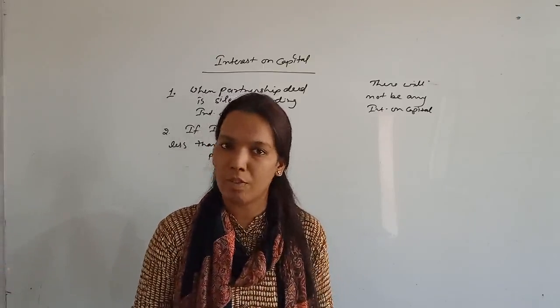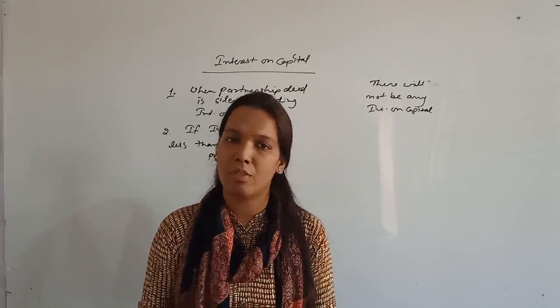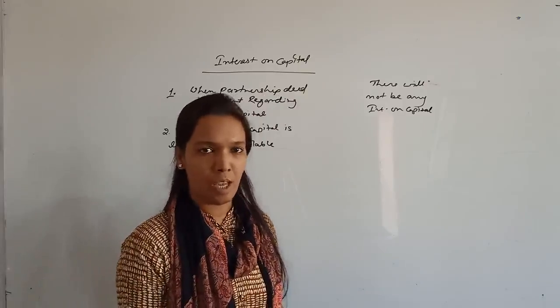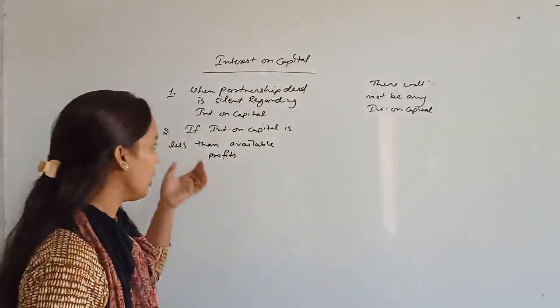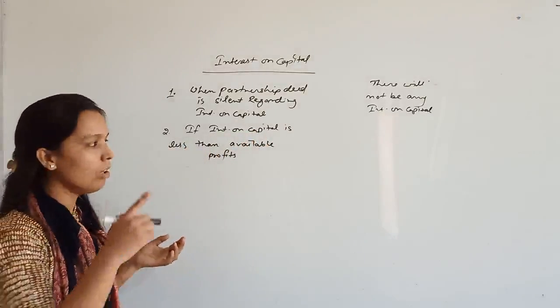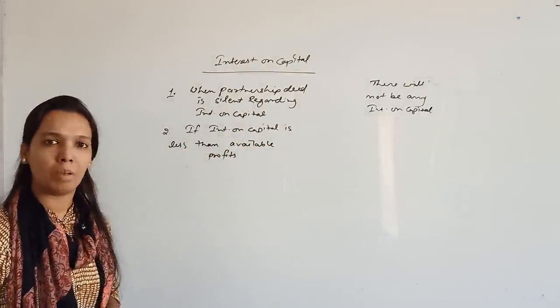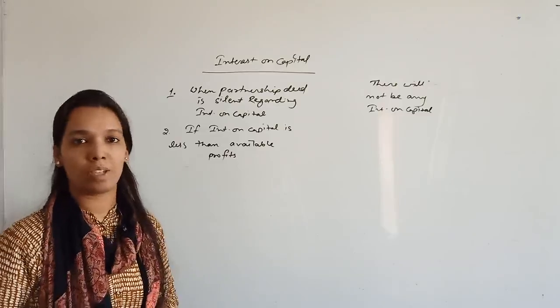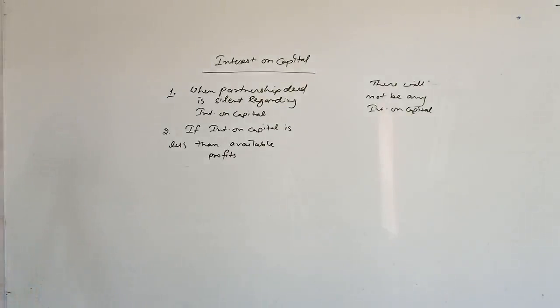Because profits are 50,000, the available profit is sufficient for the interest on capital. So you can provide full interest on capital to the partners. If your interest on capital is less than available profits, full interest on capital will be given. But if there is loss, no interest on capital will be given to the partners.